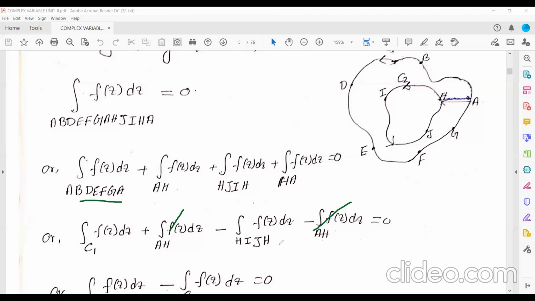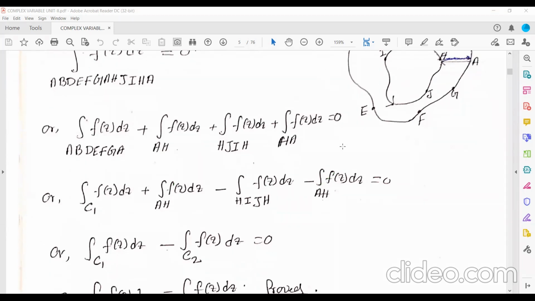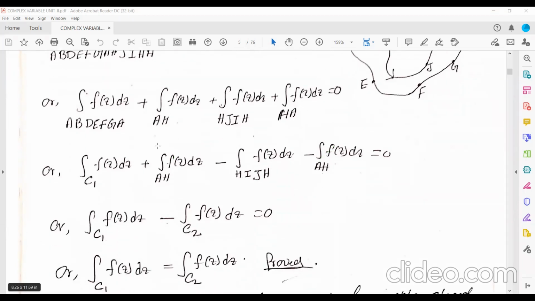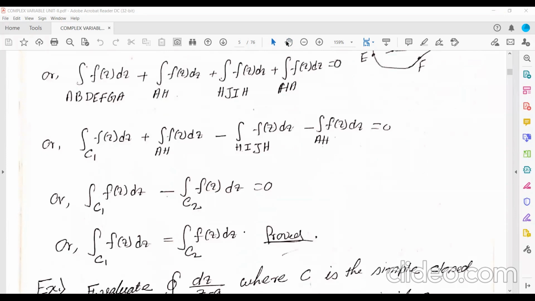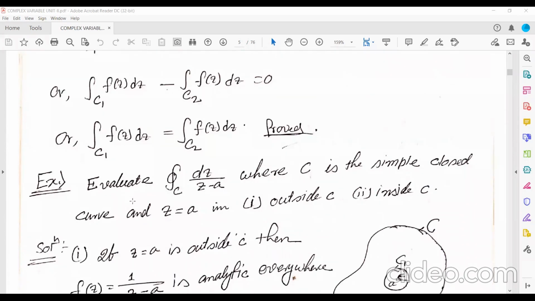Now this integration is what? H, I, J, H. Which curve? This is the curve C2. And so what you are getting? Integration over C1 f(z) dz is equal to what? Integration over C2 f(z) dz. Okay, so that proves the result.